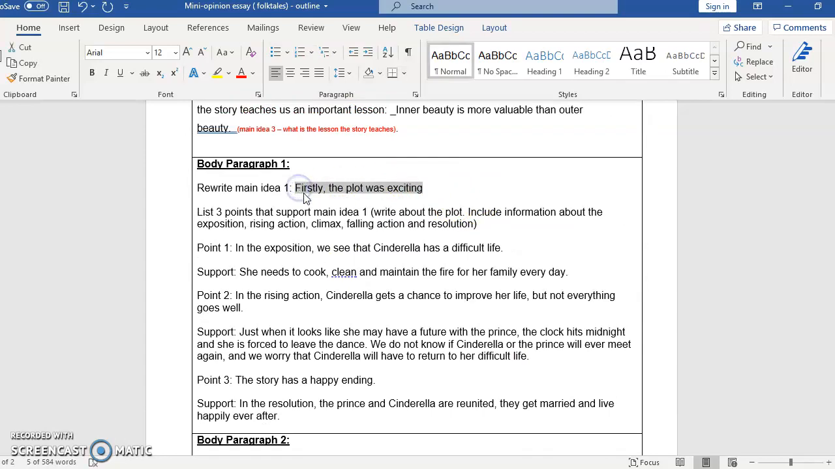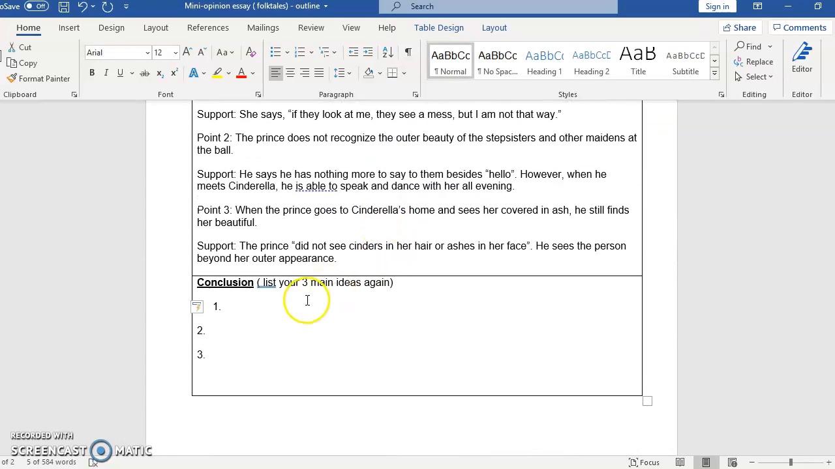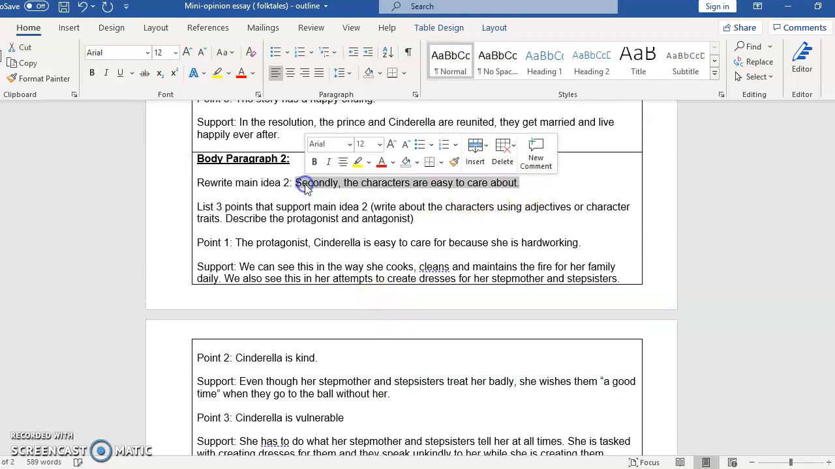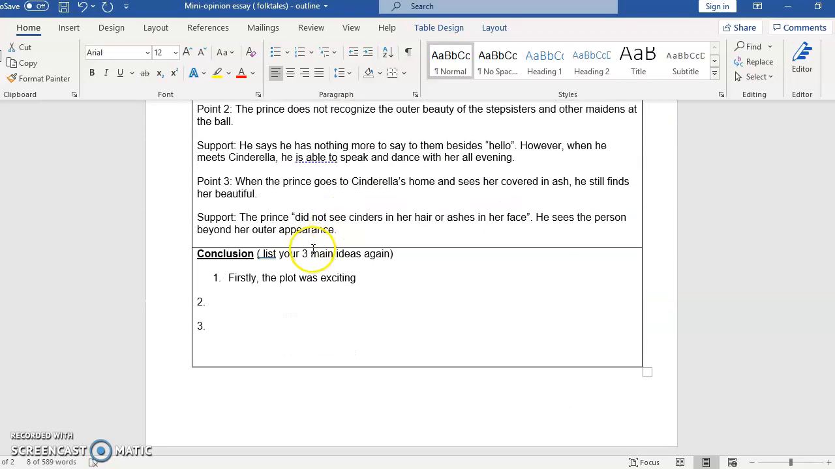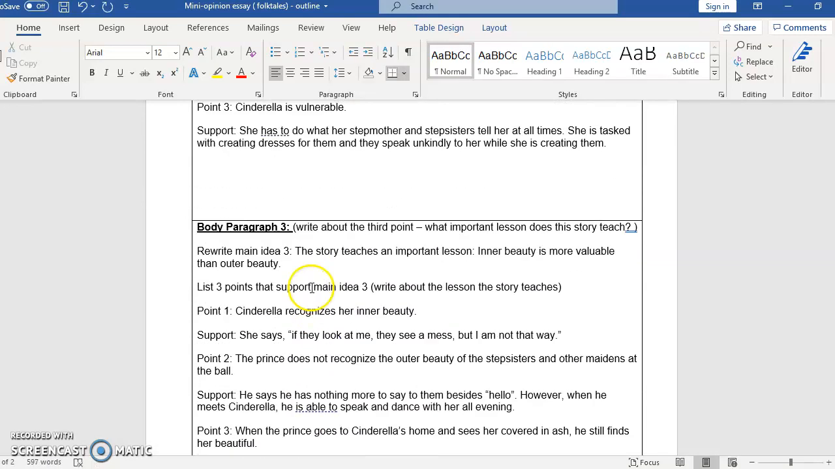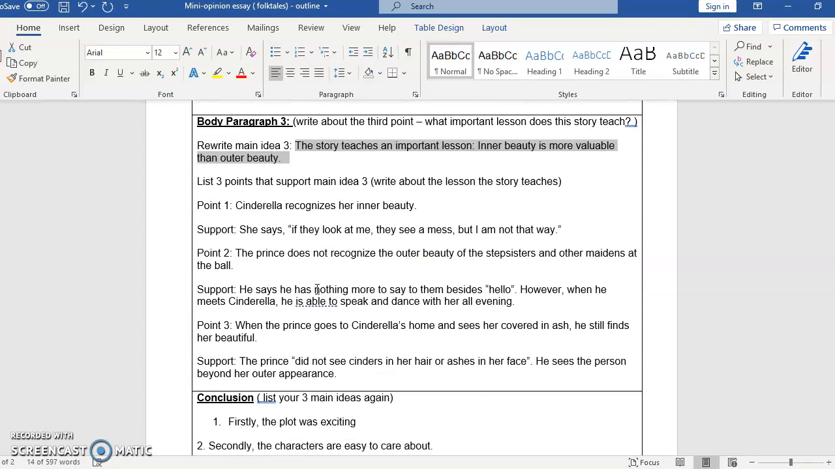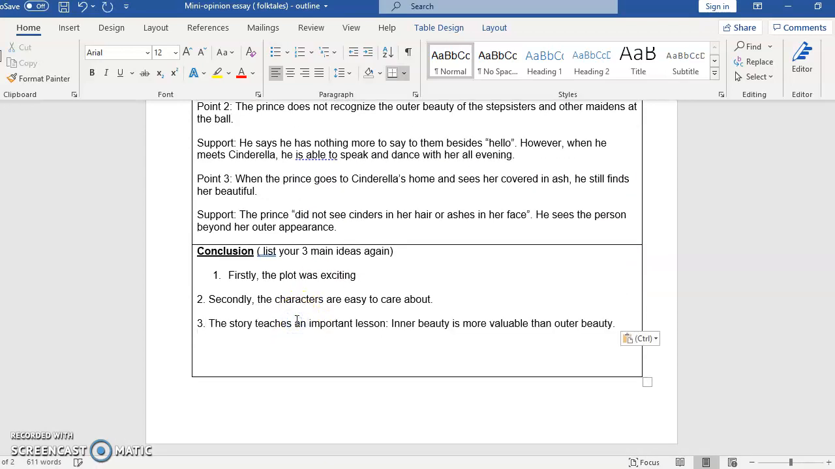Firstly, the plot was exciting. I'm going to copy that, paste it. Second one, copy that, paste it. And then the third one, copy this, the main idea, paste it. And that's it. That's all we have to do for our outline.